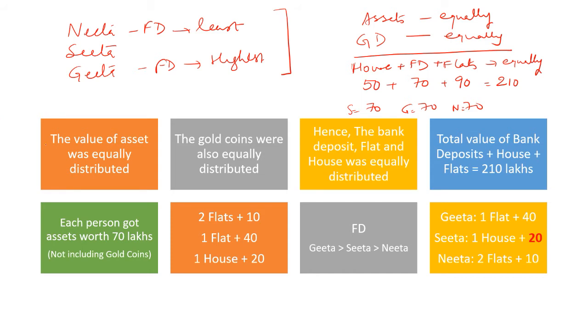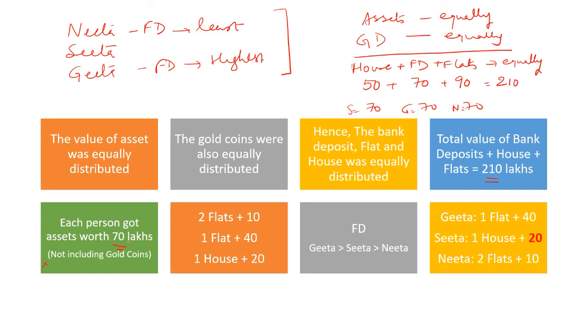So that's what I've mentioned here. The value of asset was equally distributed. The gold coins were equally distributed. Hence the bank deposit, flat and the house were also equally distributed. Total value of bank deposit, house and flats is 210. So each person gets 70 lakhs and this is not including the gold coin because that was separately distributed equally.